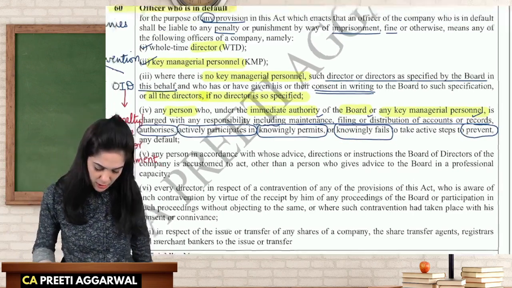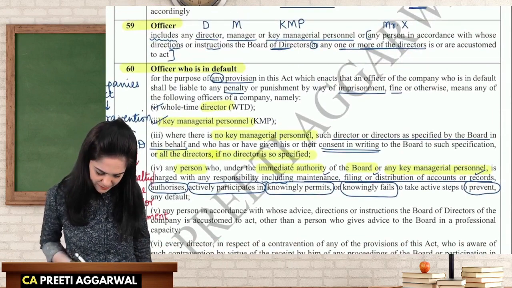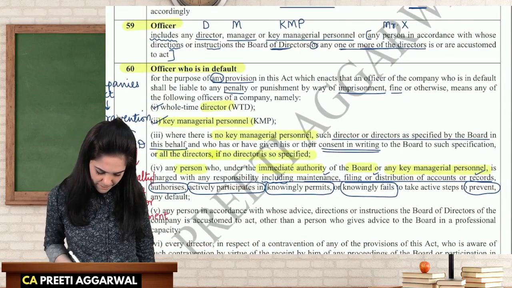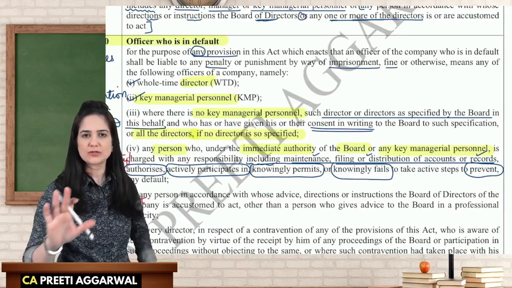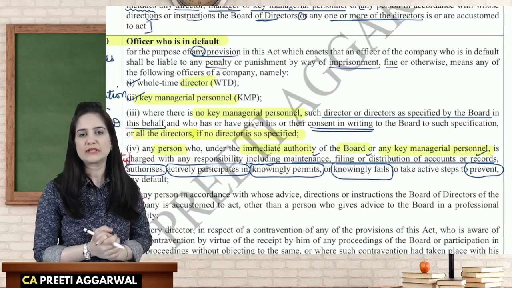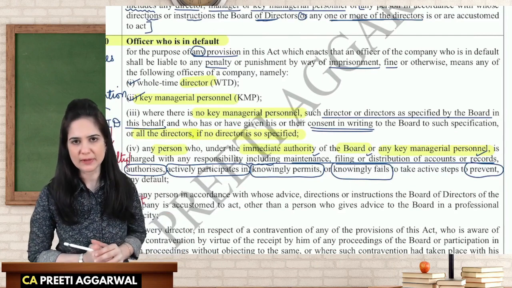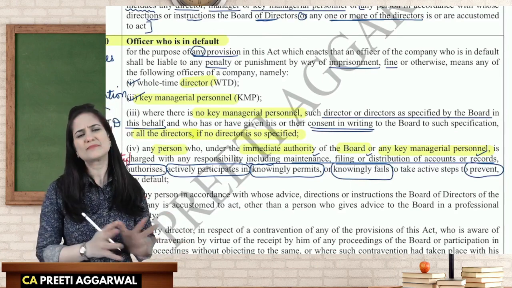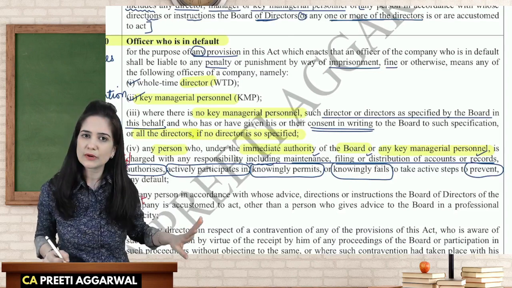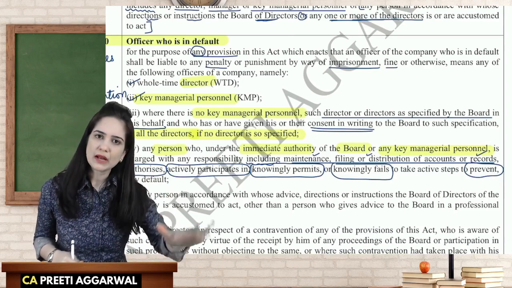Okay, now, from where did I find this? Let's say, for example, that the board of directors has authorized me to ensure that the allotments are taking place properly. I know there is a default. I know that there is something wrong, but I either ignore it or I knowingly allow it.